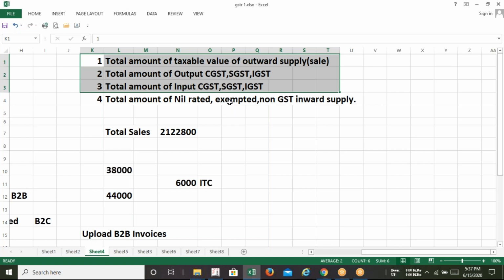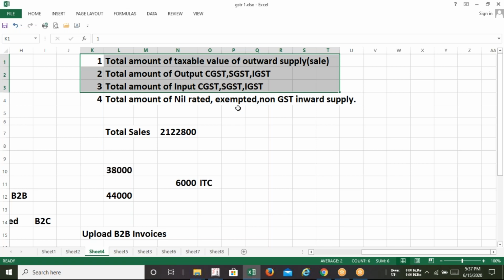Say for example, you have a group of employees in your business, and you need to pay salary to all your employees. Why are you paying salary? Because you are receiving service from your employees. So you are taking inward supply from your employees.